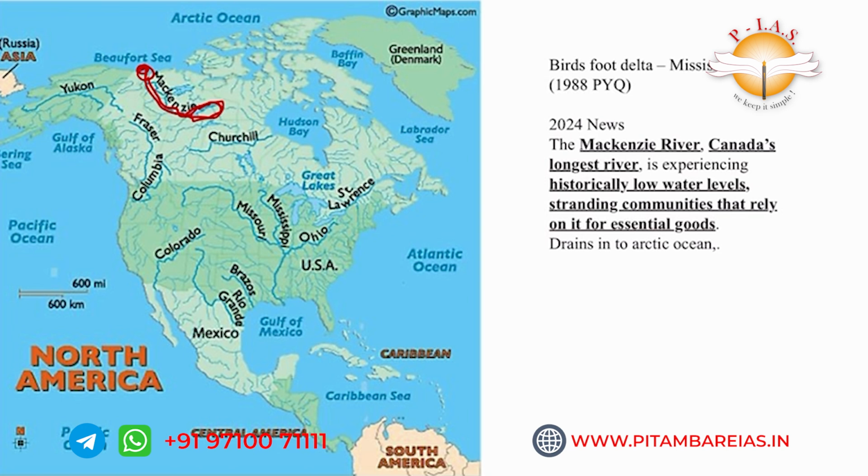Other important rivers: the Mississippi River, here, and it joins with the Missouri River and also joins with the Ohio River and it empties into the Gulf of Mexico. An earlier UPSC question is, the Mississippi River forms a bird's foot delta. What is a delta? It is formed at the mouth of the river and it appears like a bird's foot. So the bird's foot delta is formed by the Mississippi River.